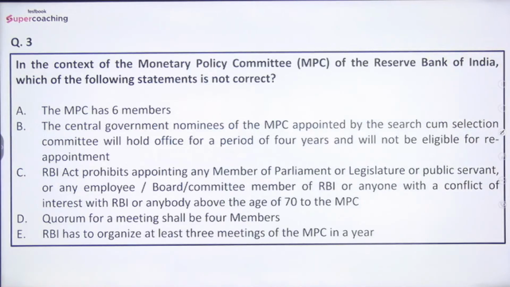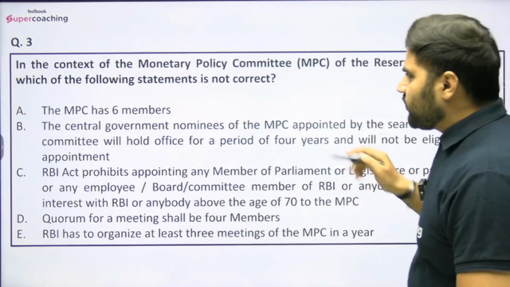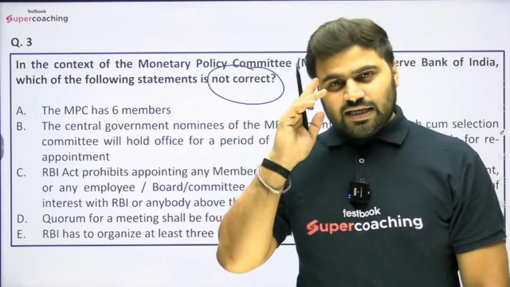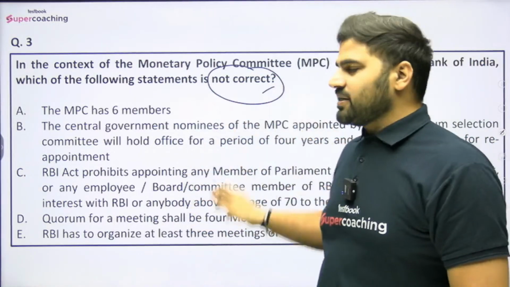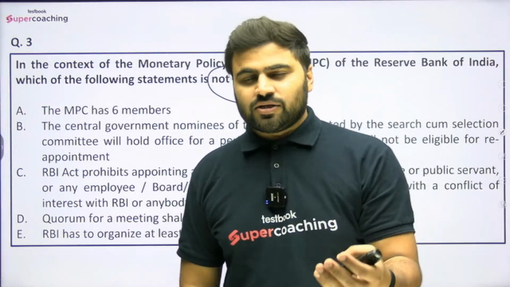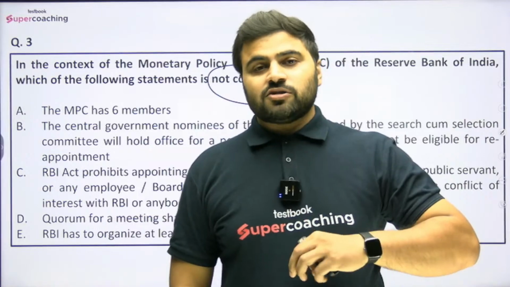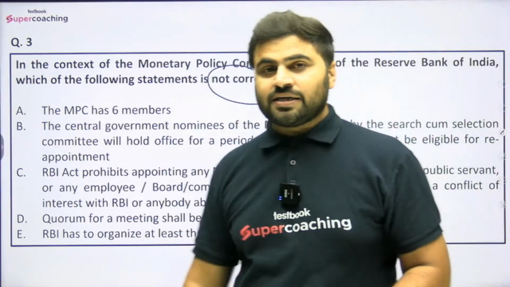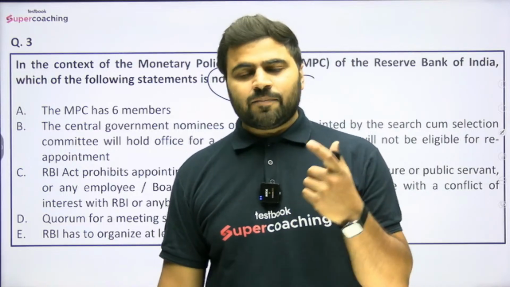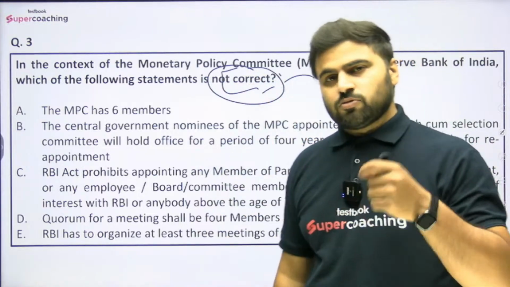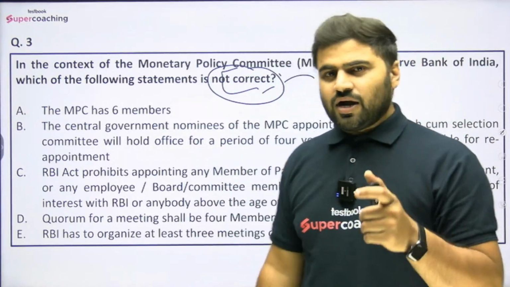Question number 3 is, in the context of Monetary Policy Committee of the Reserve Bank of India, which of the following statements is not correct? Guys, whenever you read the question in the examination, keep in mind whether this question is about the correct statement or the incorrect statement. Because होता क्या, जब हमसे कोई क्वेश्चन आ रहा होता है, हम बहुत ज्यादा हरी में होते हैं, बहुत ज्यादा एक्साइटेड हो जाते हैं और हम ये नहीं पढ़ते कि वेदर दिस क्वेश्चन इज अबाउट करेक्ट और इनकरेक्ट स्टेटमेंट, और इसी के चलते हम यहाँ पे जनरली गलतियां करके आते हैं. Whenever the question is about incorrect statement, तो हम उसको करेक्ट मार्क करके आ जाते हैं, राइट? So this you have to avoid, guys.